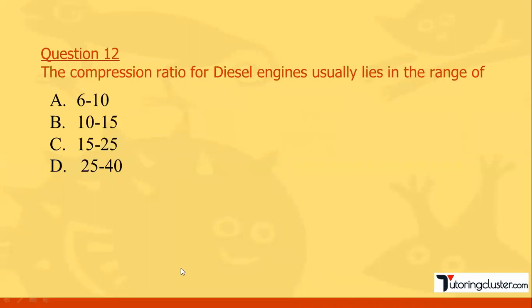Next question: the compression ratio for a diesel engine, this we have seen. The range is around 15 to 20. So this is a range you have to remember for both the cases. Now, what is the next question? Let us see.